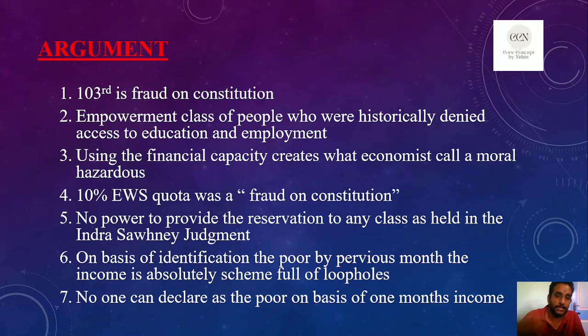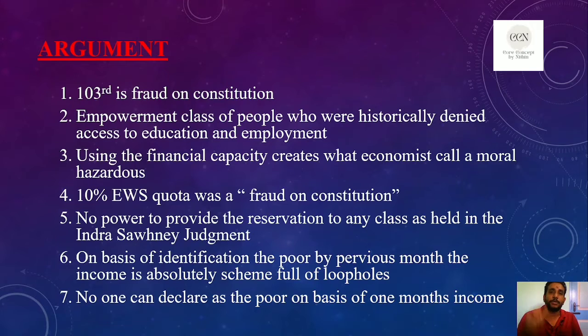Let us go into the detail. The core idea is that the 103rd amendment is a fraud on the constitution. The lawyers are arguing that this amendment brought by the government uses a loophole in the constitution. According to the Supreme Court in the Indira Sawhney case, before bringing reservation in education and employment for the weaker sections of society, they should satisfy two conditions: economic weakness and social backwardness.